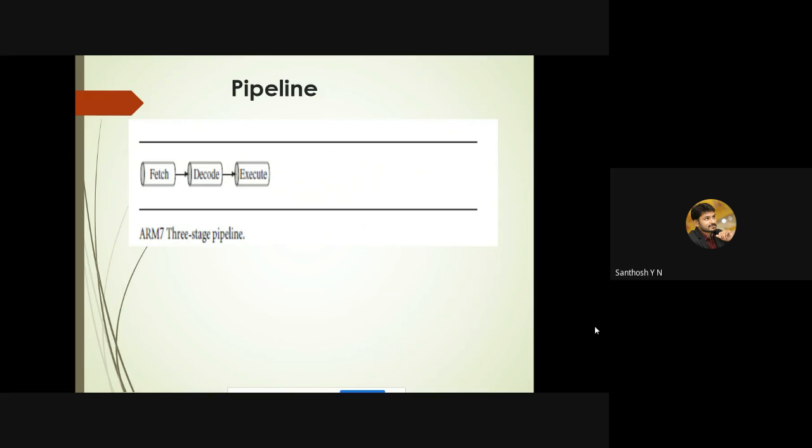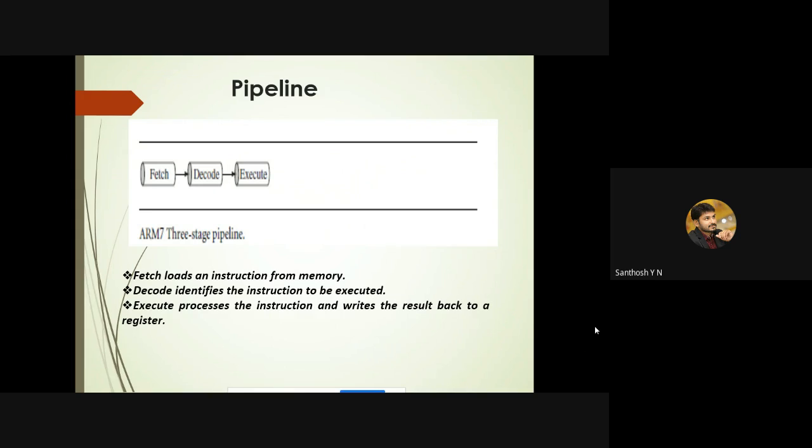Now we will discuss the three-stage pipelining, because the ARM7 processor is based on three-stage pipelining. We'll understand this concept in detail by considering a simple example. Before the example, let me tell you what fetch, decode and execute are. Fetch loads instructions from memory, that is, the program and the data will be loaded.